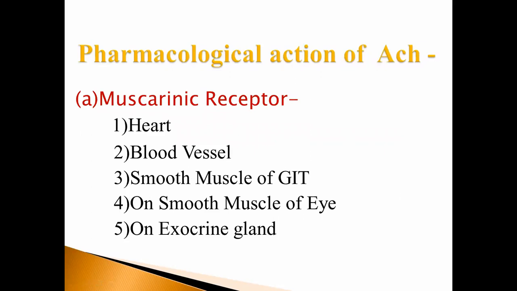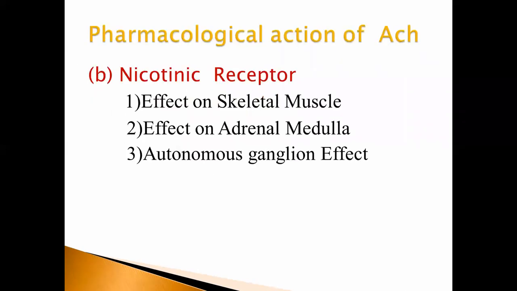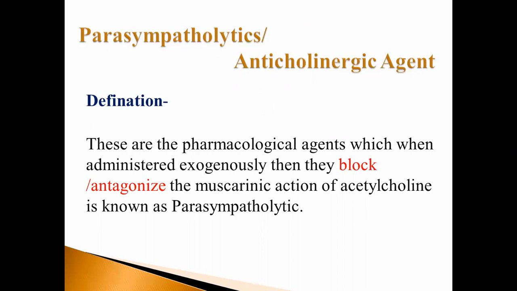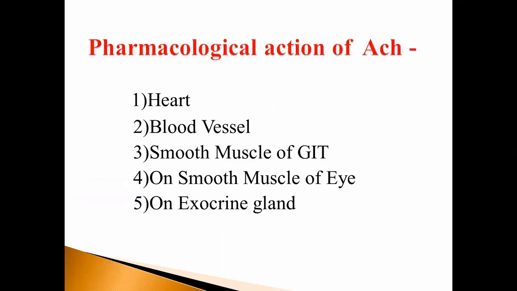Muscarinic receptors are present on the heart, smooth muscles of GIT, blood vessels, smooth muscles of the eye, and also on exocrine glands. Nicotinic receptors are present on skeletal muscle, adrenal medulla, and autonomic ganglia. Acetylcholine acts on two receptors, of which atropine, a parasympatholytic agent, shows its inhibitory or antagonistic effect on the muscarinic side.